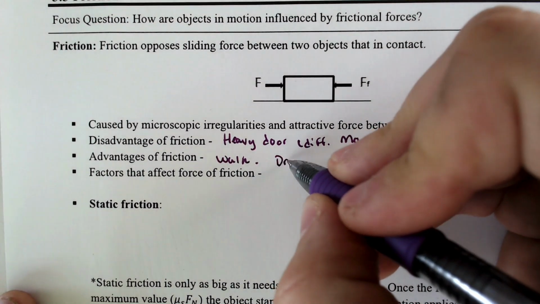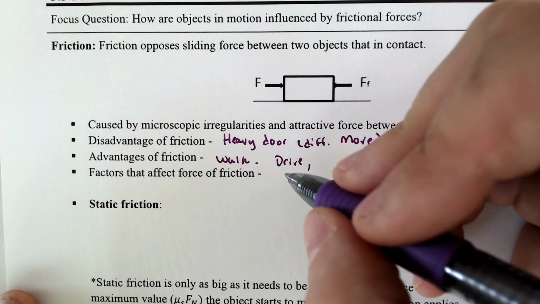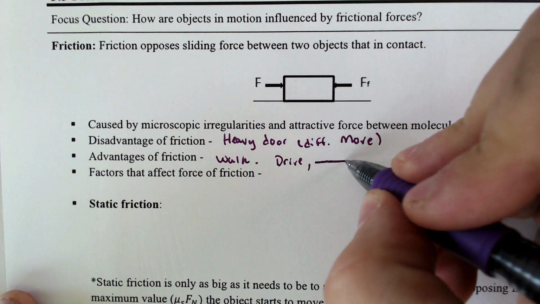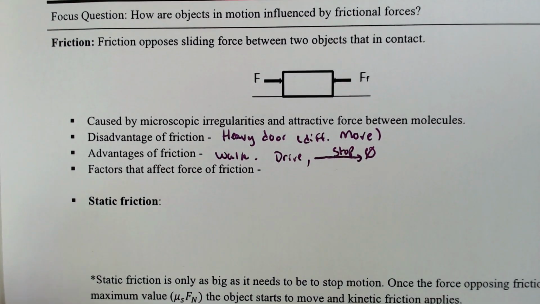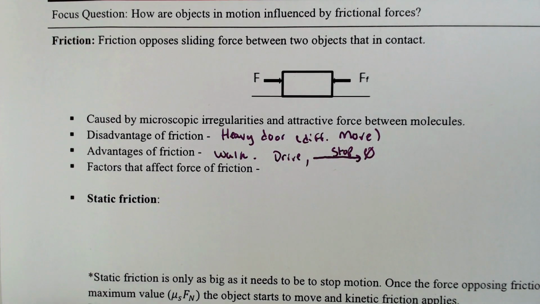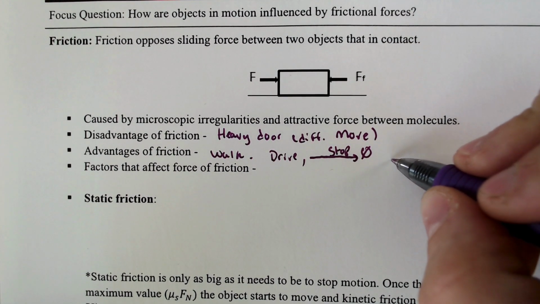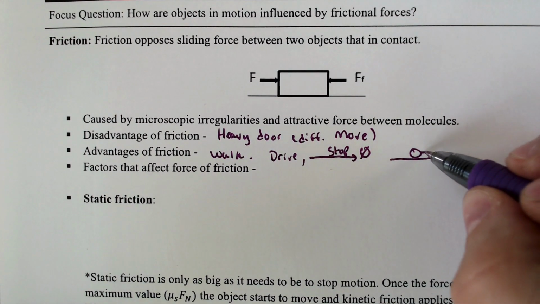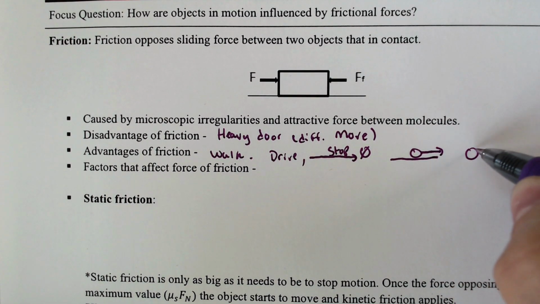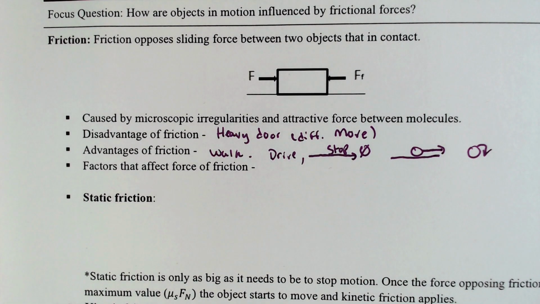We would not be able to drive. Movement would not exist because if we didn't have friction, if we were driving, we would never be able to stop. Stopping would not happen, and therefore friction allows that to occur. It also allows for things to even just roll in general. If you had a wheel on the ground and there was no friction, it would slide on the ground rather than actually rolling on the ground, which is a very important detail with a lot of the mechanics that we have in our everyday life.